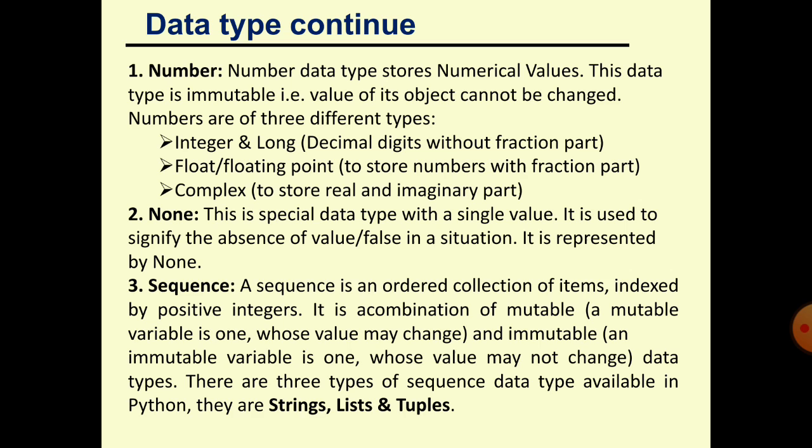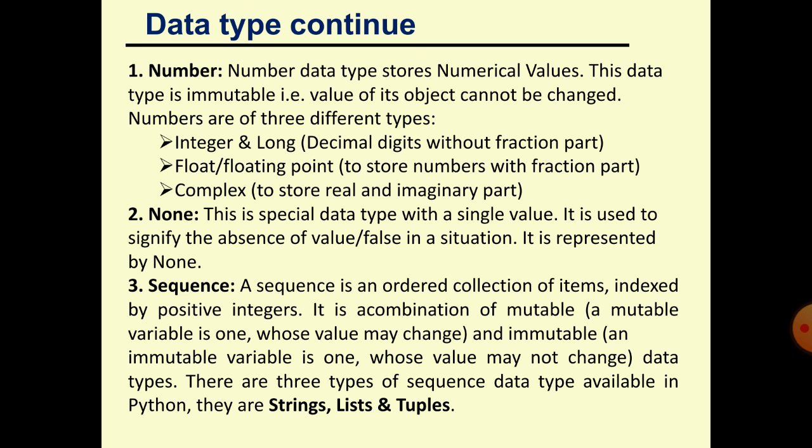Sequence, a set of values. Sequence means more than one value, in a proper order. So a set of values you want to store in sequential order, meaning a number of values, more than one item.